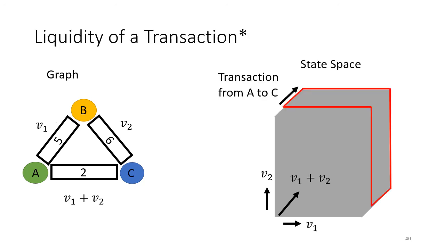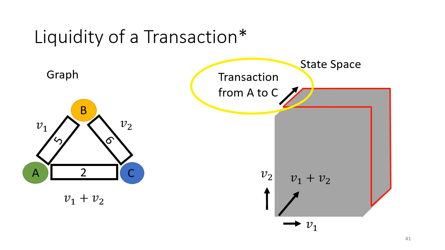This map also naturally gives a map from transactions to vectors, such that sending a transaction from a given configuration corresponds to adding a particular vector to a particular point. And a transaction fails if and only if adding that transaction would send a point outside of the gray state space. So for example, for this transaction here, adding this transaction will fail exactly in the red outlined region of the state space.